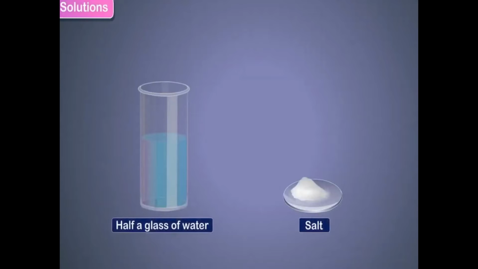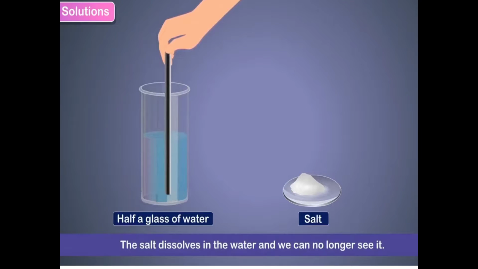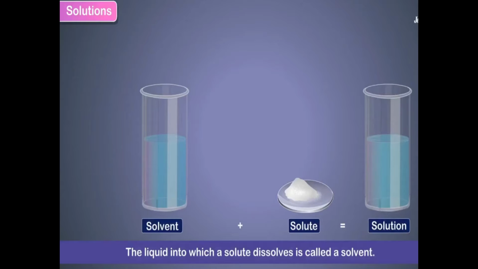Take half a glass of water and some salt. If you mix both, mix it well. Yes, the salt dissolves in water and we can no longer see it. If you keep them separately, we can see the salt. The liquid into which a solute dissolves is called a solvent. A solvent means what we get after it dissolves, that is the solvent.